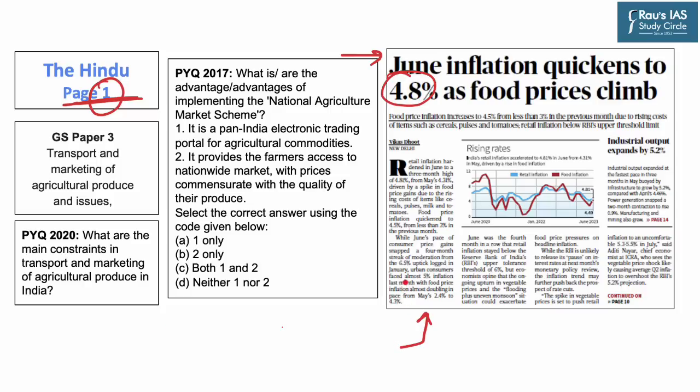Now, inflation in food products is important from the GS Paper 3 point of view. And this inflation is primarily related to issues with transport and marketing of agriculture produce. Further, in the mains of the year 2020, a question appeared on main constraints in transport and marketing. Also, in the prelims of the year 2017, a question appeared on the National Agriculture Market Scheme. Hence, this topic is important from both mains and prelims point of view. Now let us start today's discussion first by discussing the factors that are affecting the food prices.